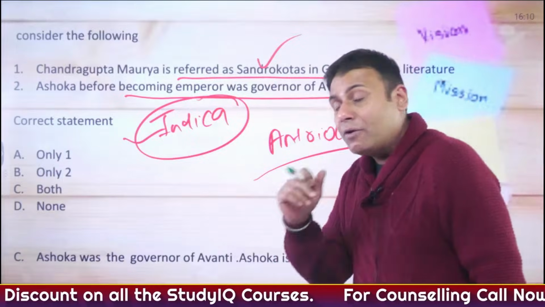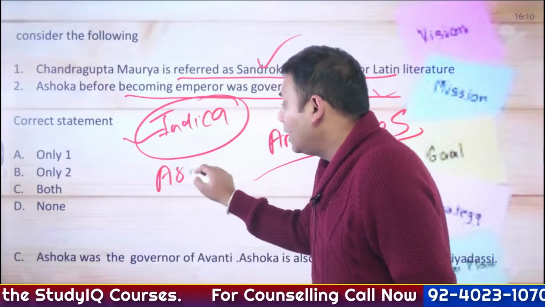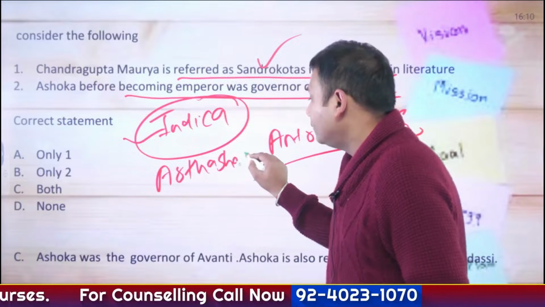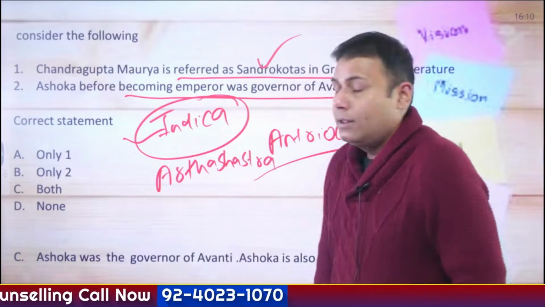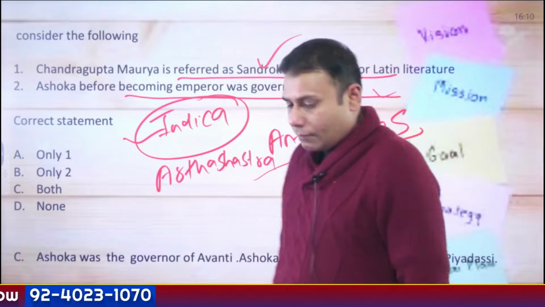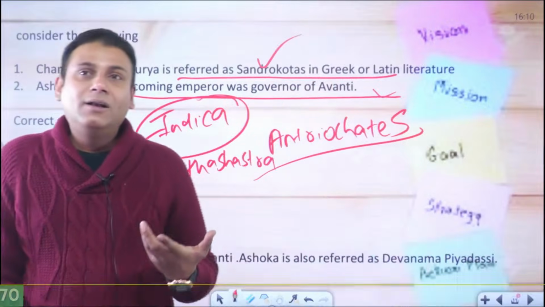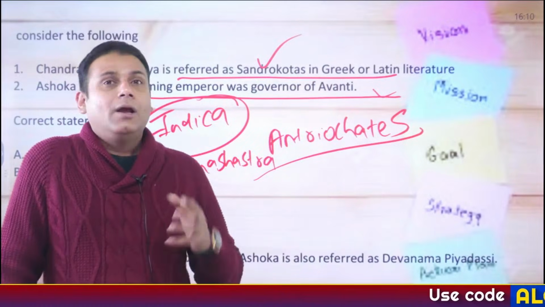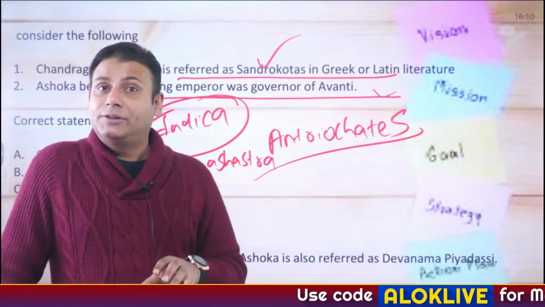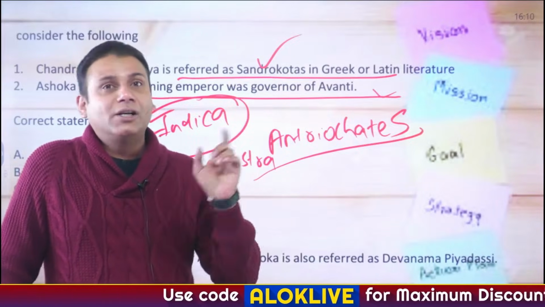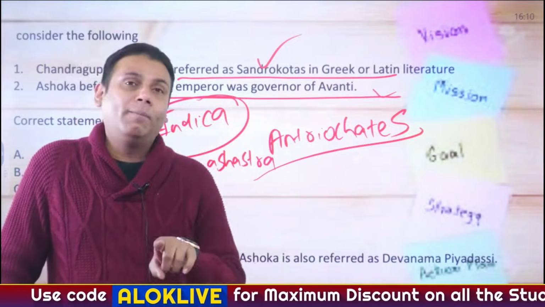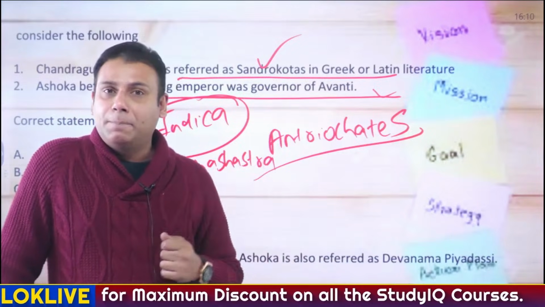And apart from this, go through Kautilya's Arthashastra. If we go by the literal meaning of the word, Arthashastra basically means a book on economics. But my friends, Arthashastra is not only a book on economics, it's political statecraft.